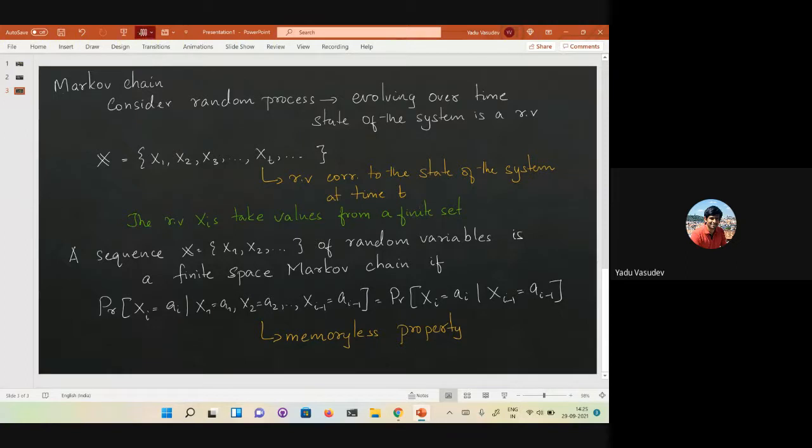Okay. So let's rewrite the definition once more. Let me just write it. The probability that X_i is A_i, given that X_1 is A_1, and so on.